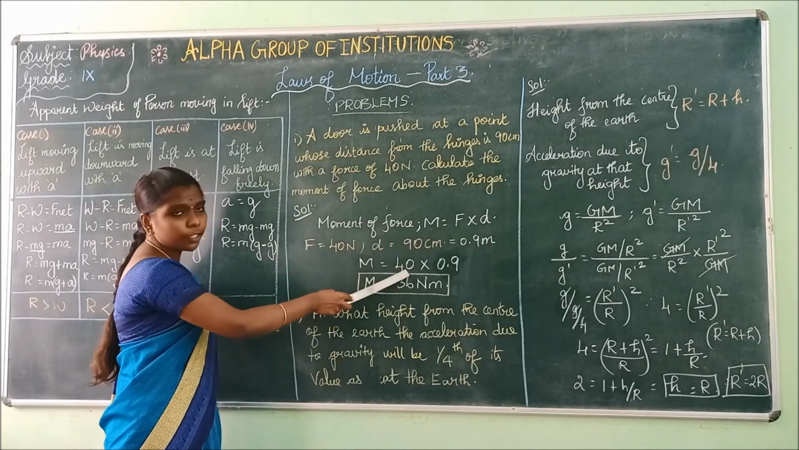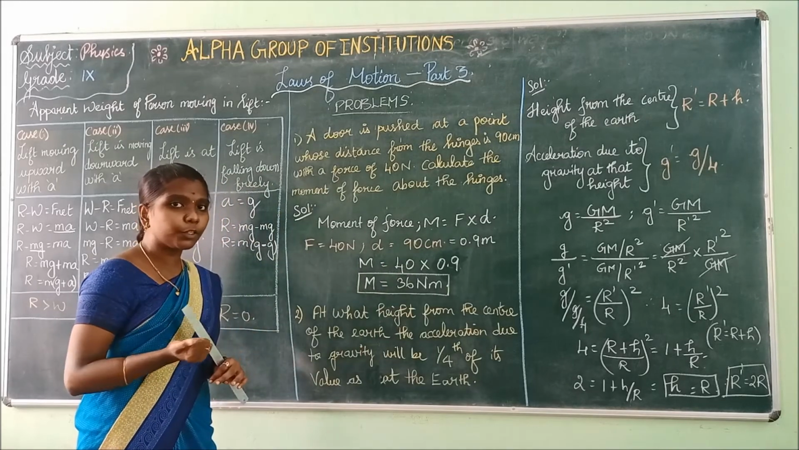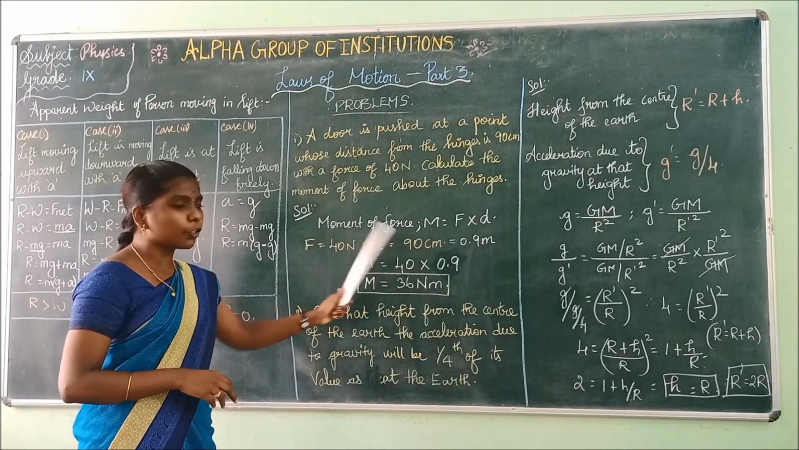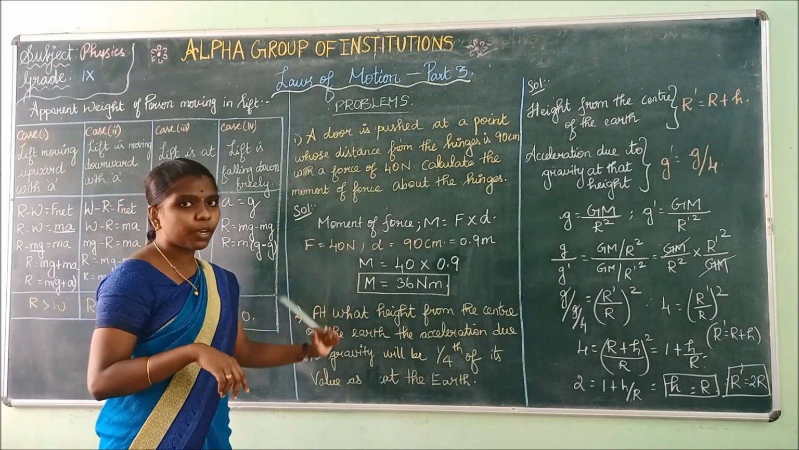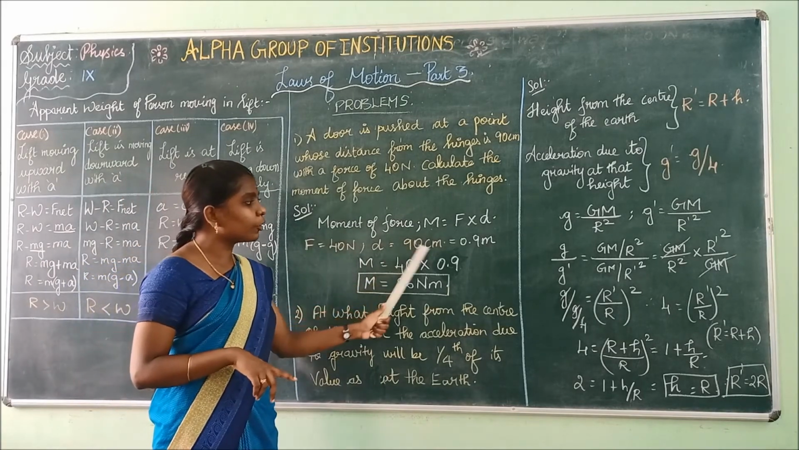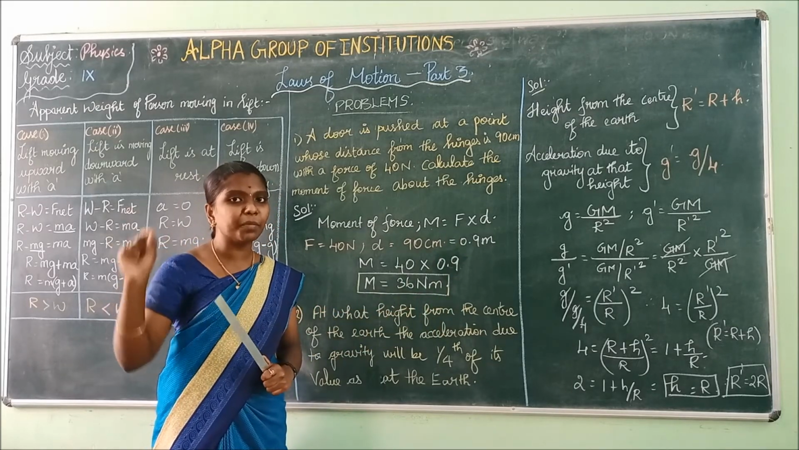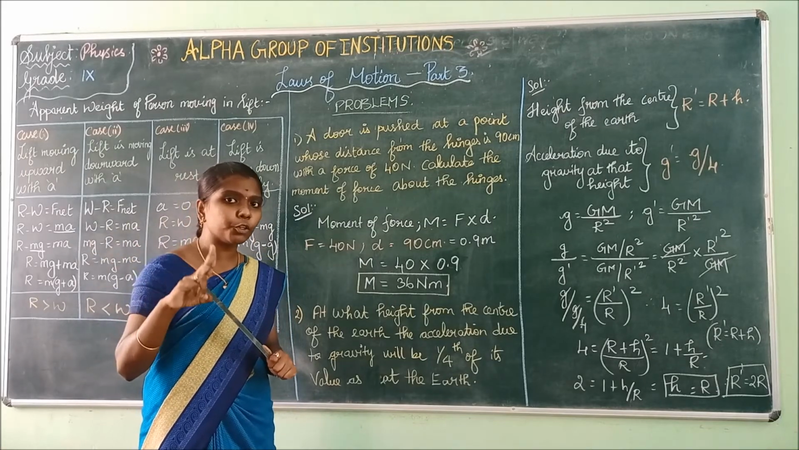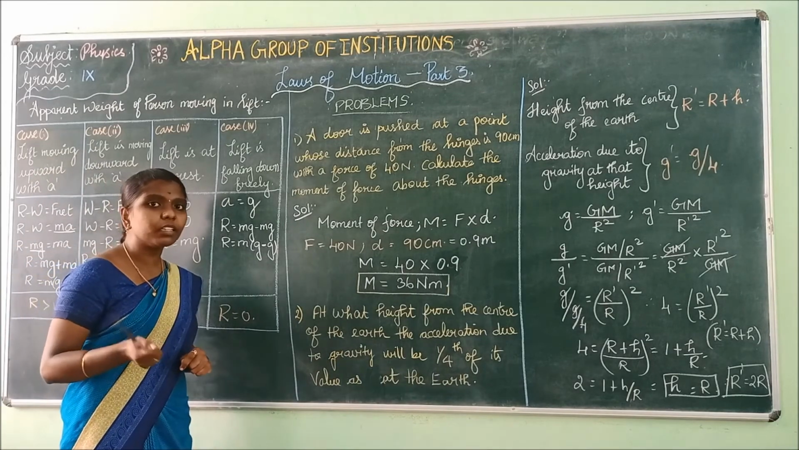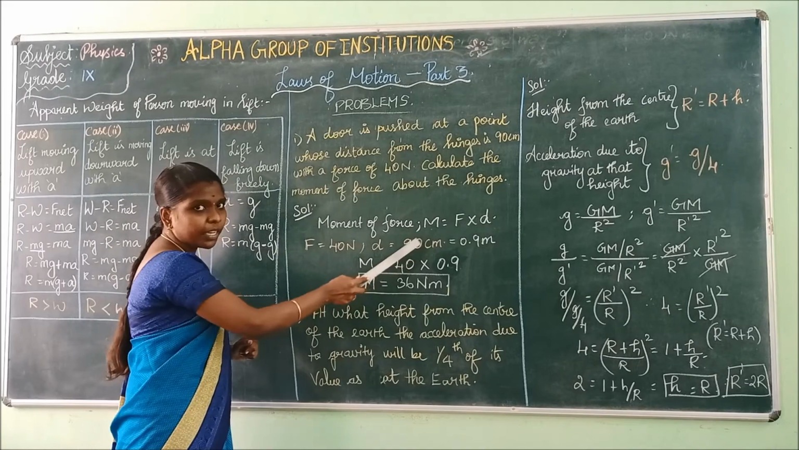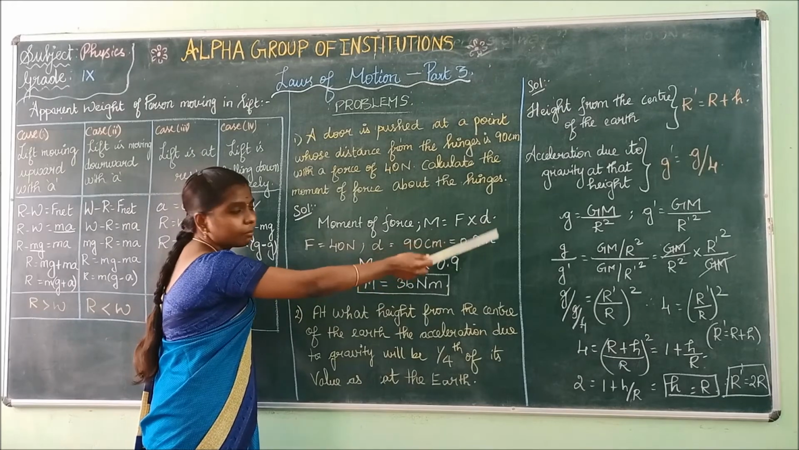Force is equal to 40 Newton and the distance is given in centimeter. So you have to convert that centimeter into meter. For converting centimeter into meter, you have to divide by 100. If you divide 90 by 100, your answer will be 0.9 meter. The unit of distance should be expressed in meter. So you are converting centimeter into meter. I am dividing this 90 by 100, and the value is 0.9 meter.